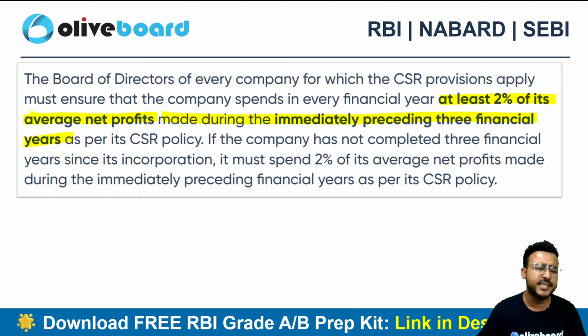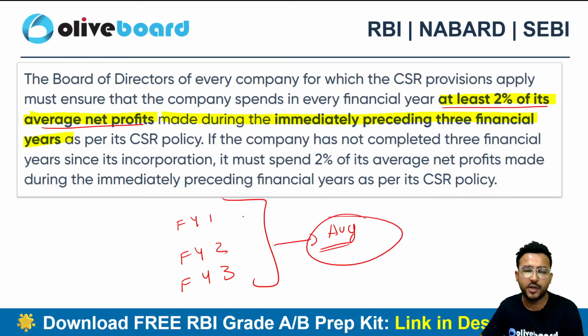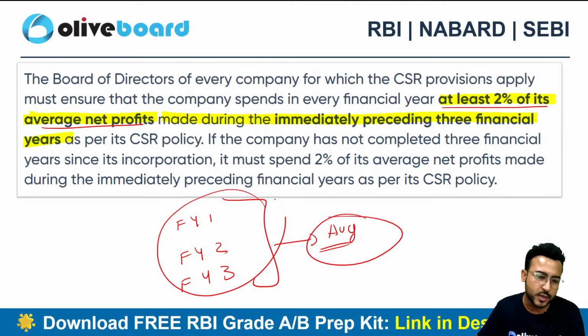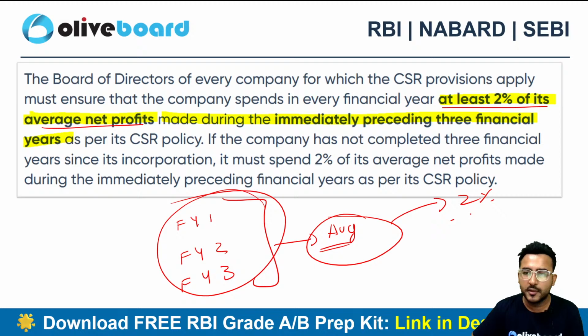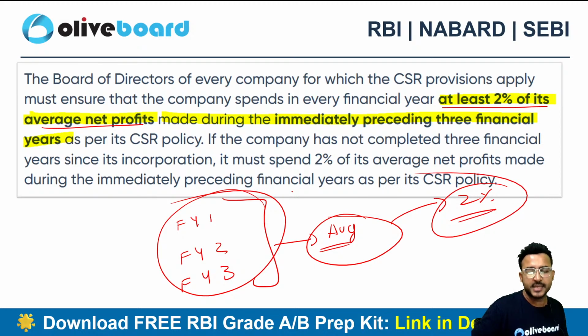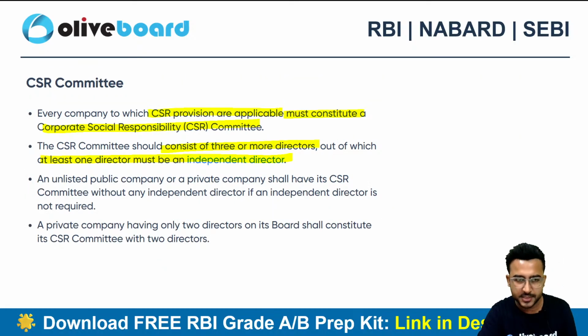Okay. अच्छा, how much percentage I need to contribute? So at least 2% of my average net profit. So I need to calculate the average net profit of my preceding 3 financial years. I'll do an average of these 3 financial years, right? It will be a simple average. So total of all the financial year profits divided by 3. That's my average net profit for the preceding 3 financial years, and out of that average I need to at least contribute 2% towards the CSR activity. Section number is 135. Please do remember this section.